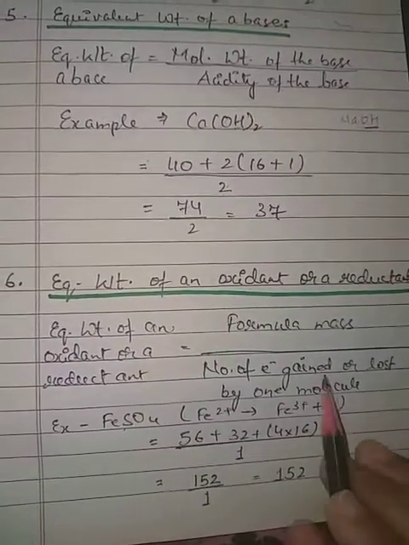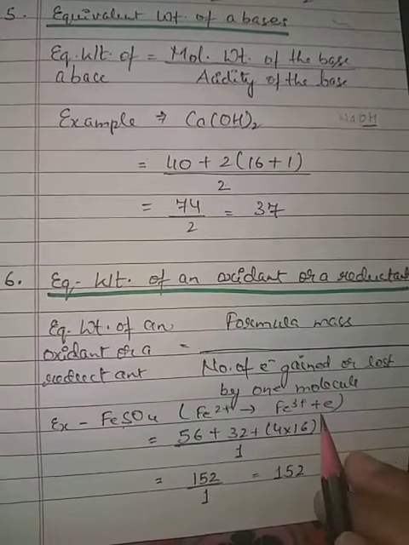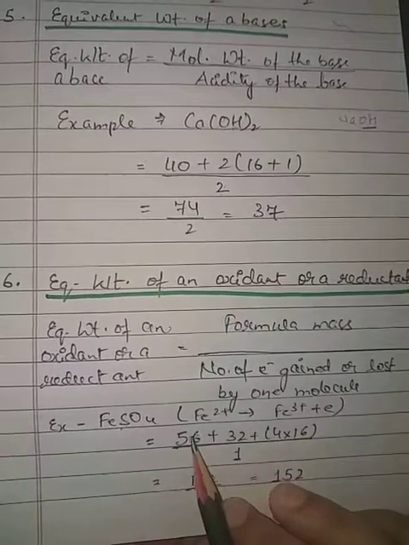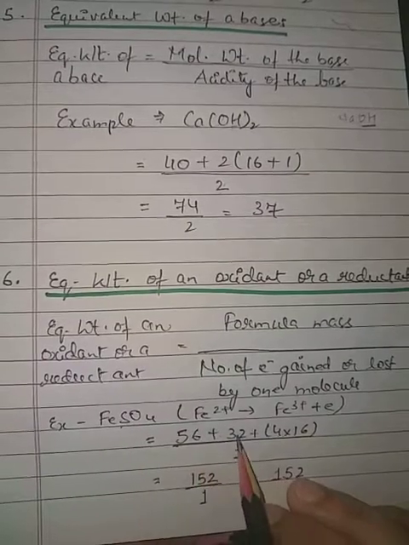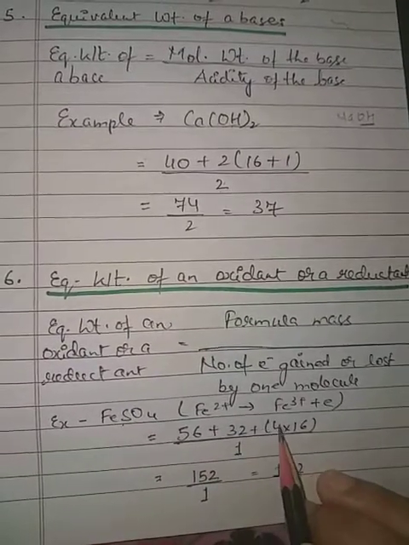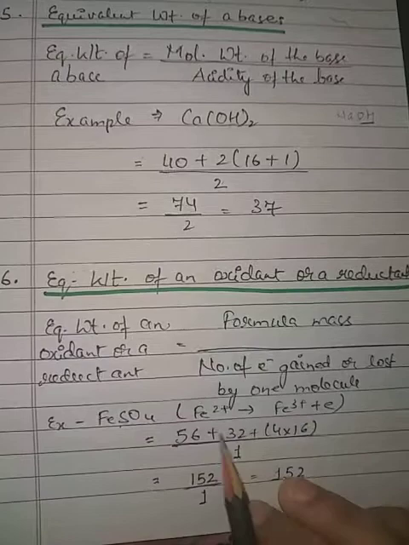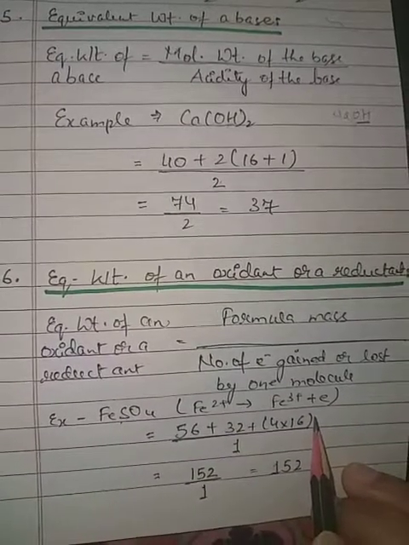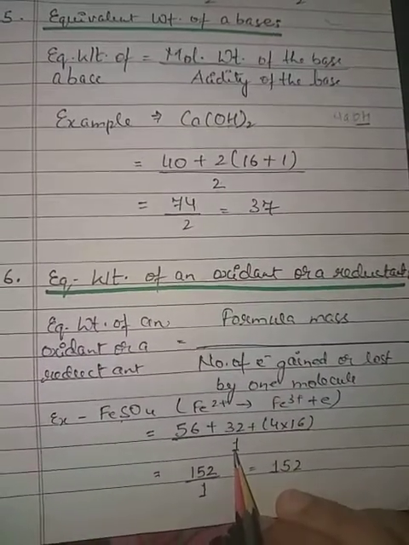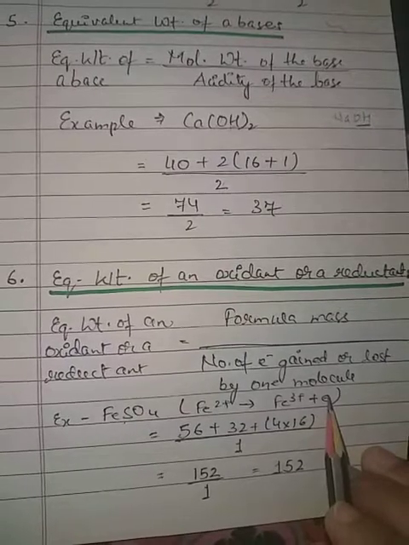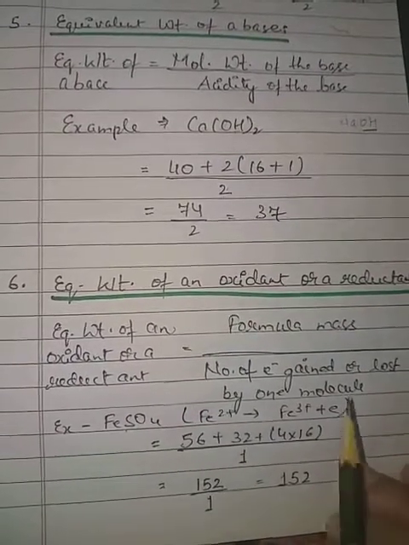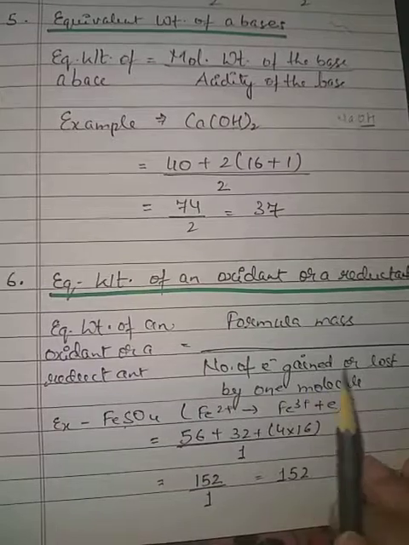Since one electron is lost here, we'll put the masses: Fe 56 plus 32 sulfur plus 4 into 16. We'll calculate the formula mass of FeSO4 upon 1, because only one electron is taking part here.